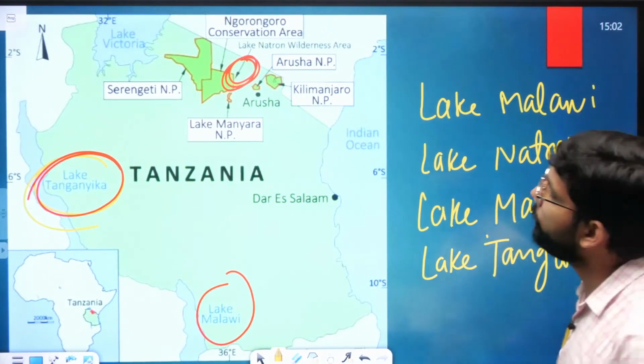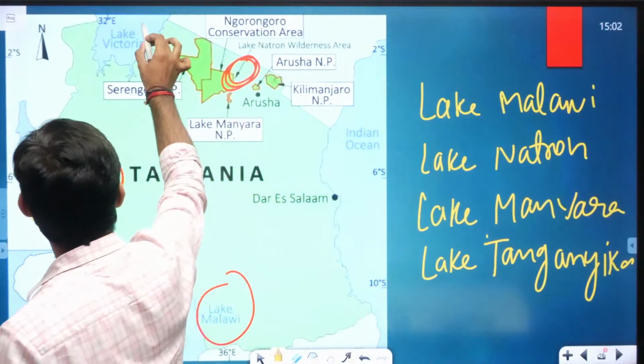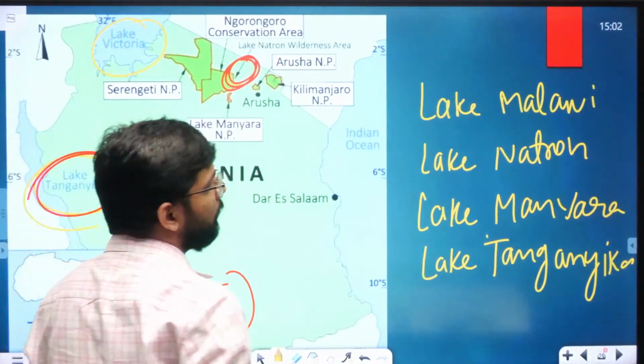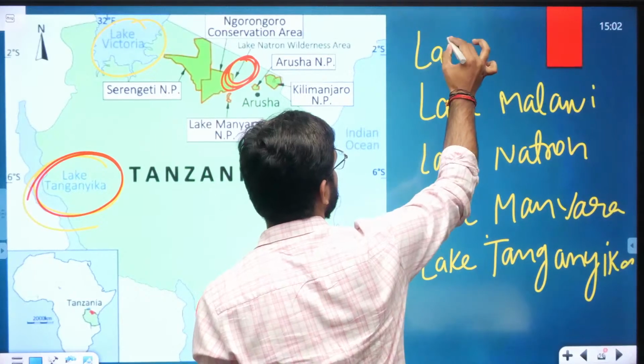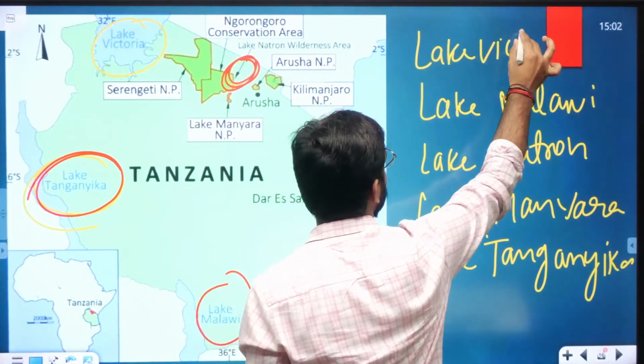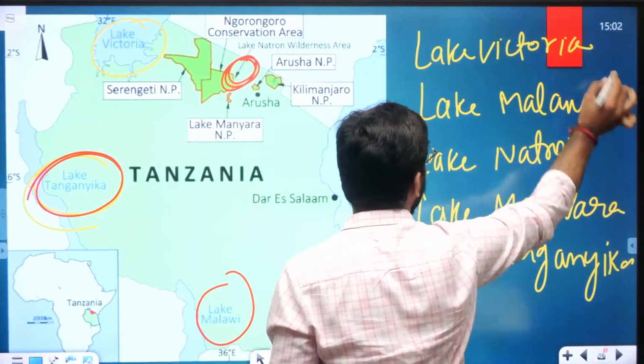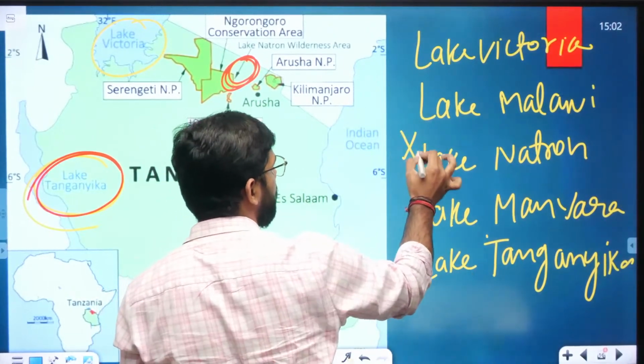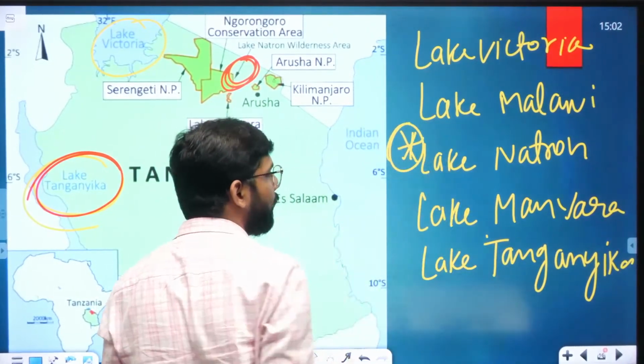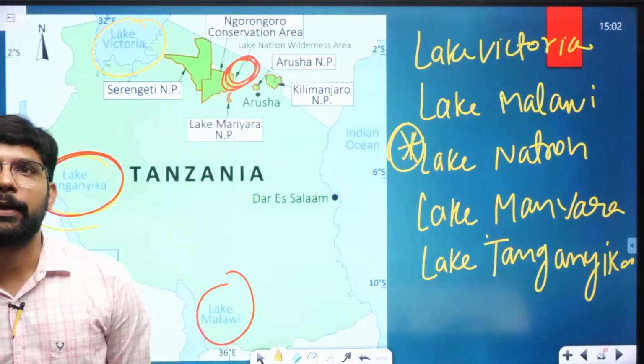And the most important and the largest lake is Lake Victoria. This was in the news, Lake Natron was in the news, but there are other major lakes in Tanzania.